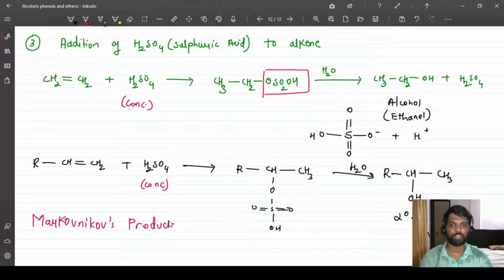Altogether we have learned three reactions. First is direct addition of water, that is acid catalyzed hydration, then indirect addition of water, that is hydroboration oxidation, and the third is addition of sulfuric acid to the alkene.